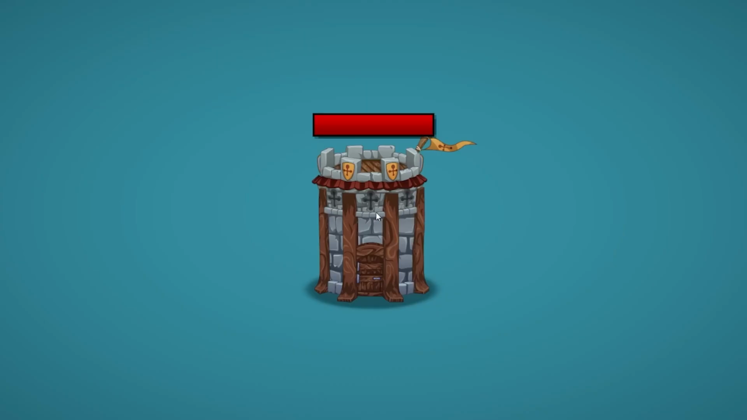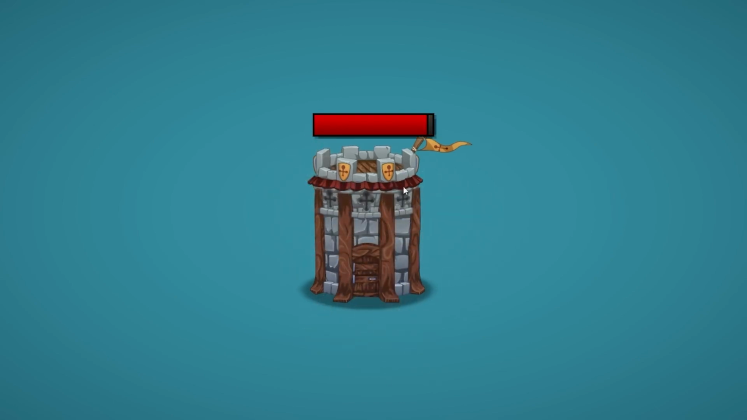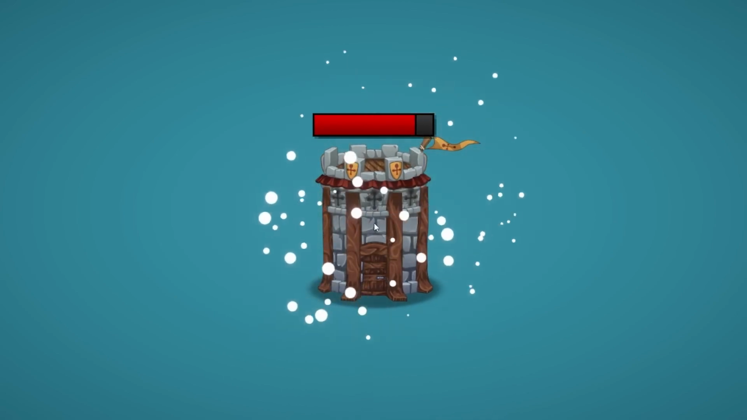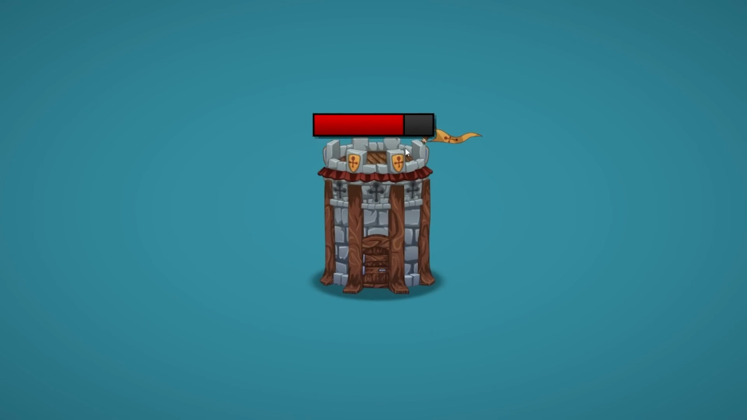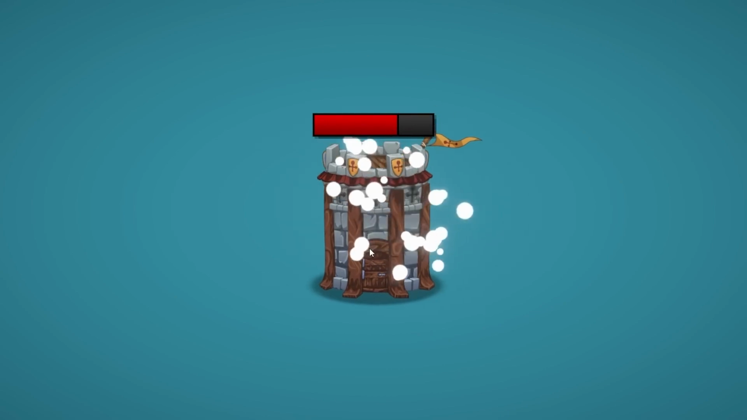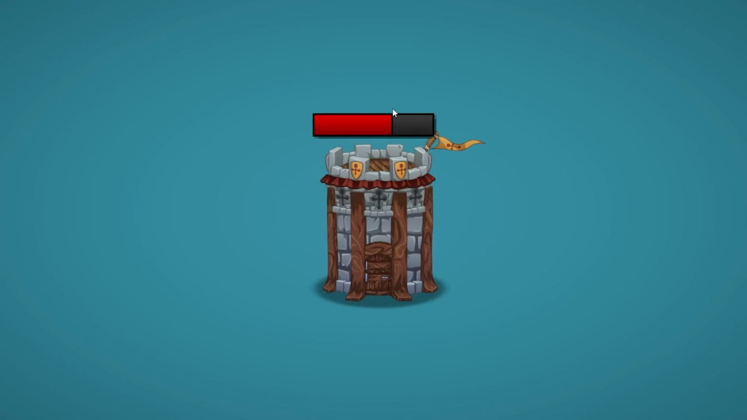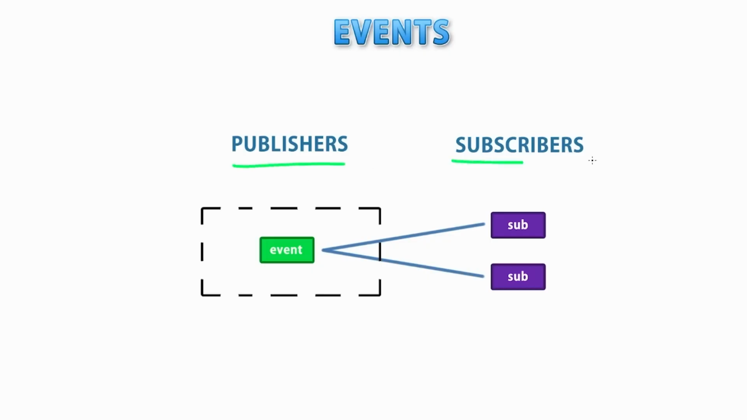For example, here's a working demo. So there's a tower and I can click to damage it, and by using events we can have some kind of health bar, and that health bar is listening to when the tower takes damage, and when it does, the health bar listens to that event and updates its own state. So the UI element over here is listening to the build damage event itself and then updates the health bar. Events have publishers and subscribers, or sometimes subscribers are called listeners.